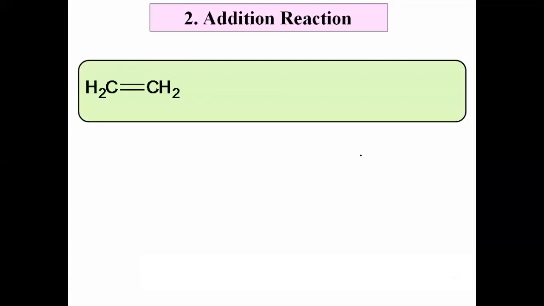Okay, this CH2 double bond CH2. What is the name of the compound? Yes, it is the ethene molecule. When it is treated with HCl, what happens here? Addition of HCl takes place across the C double bond C. Hydrogen adds to one carbon, chlorine adds to another carbon, and we get CH3 single bond CH2Cl. लक्षात ठेवा, after addition, generally if addition takes place across the double bond, one bond disappears, म्हणजे डबल बॉन्डला ऍडिशन झालं, we get only a single bond.